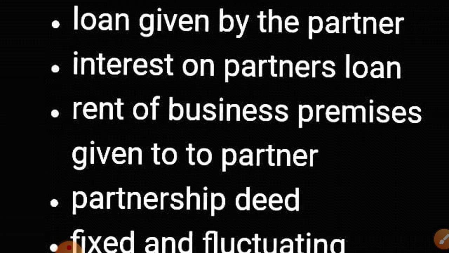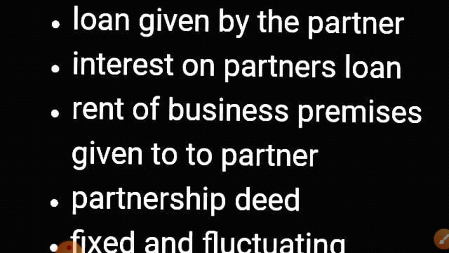Then when a loan is given by the partner, the entry will be bank account debit to partner's loan account. The partner's capital account will not be credited, the partner's loan account will be credited, and it is to be treated separately from the capital account.